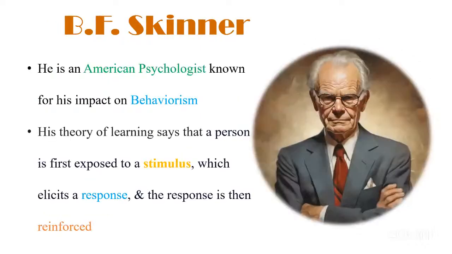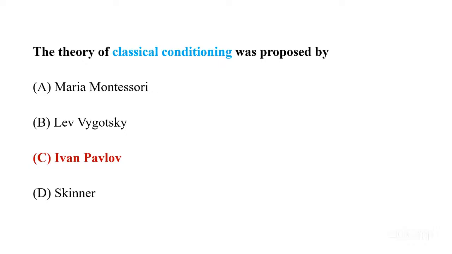When we talk about Skinner, he's known for the behaviorism theory, which is stimulus, response, reinforcement, positive reinforcement, negative reinforcement, punishments. Now you can remember everything. Okay. So we know the correct answer for classical conditioning is Pavlov. Pavlov has given this theory.